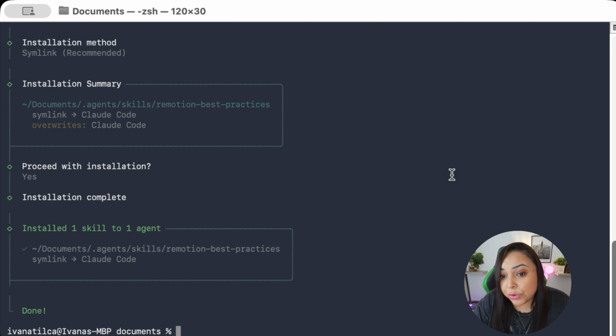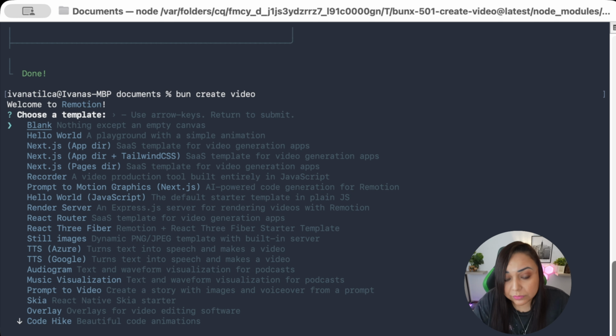Now, the next thing that we are going to be doing is creating our Remotion project. For that, we are going to be using Bun. So we are going to type bun create video. That's going to list all the different templates that we can use in there. You have even TikTok templates, which is amazing, but we are going to select the blank option.